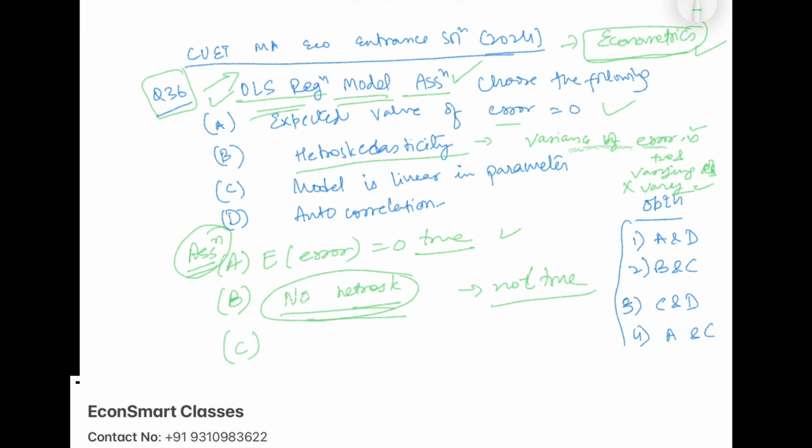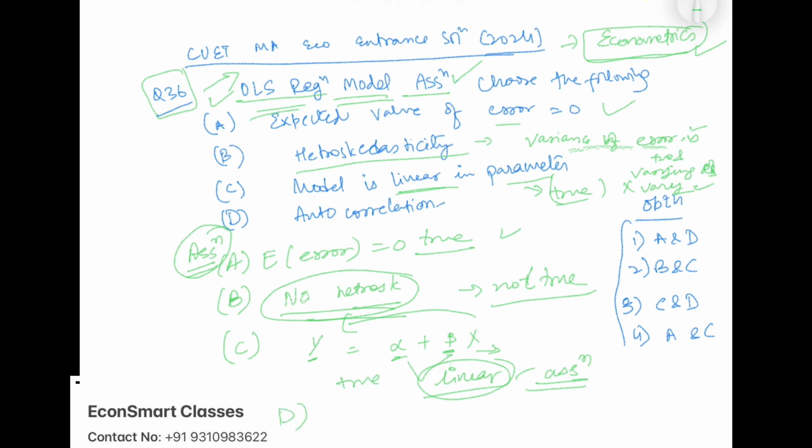Then the C part, the model is linear in parameters. Linear in parameters means, say y is the dependent variable and we write alpha plus beta times x, where x is the independent variable and these are my parameters. We usually take this as an assumption of OLS also. It's an easy representation of how an independent variable may impact the dependent variable. So we take as an assumption that the regression model is linear in parameters. So this option is also true. Then what about the D part?